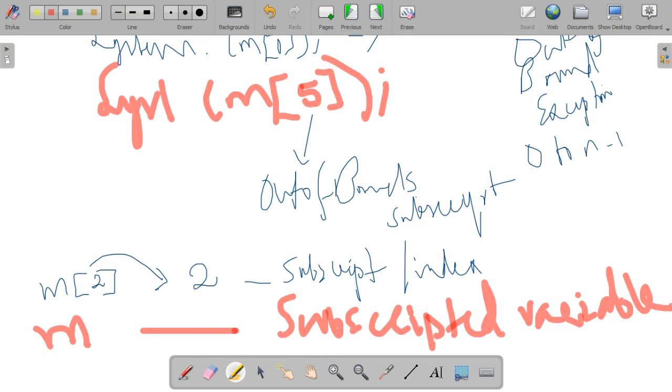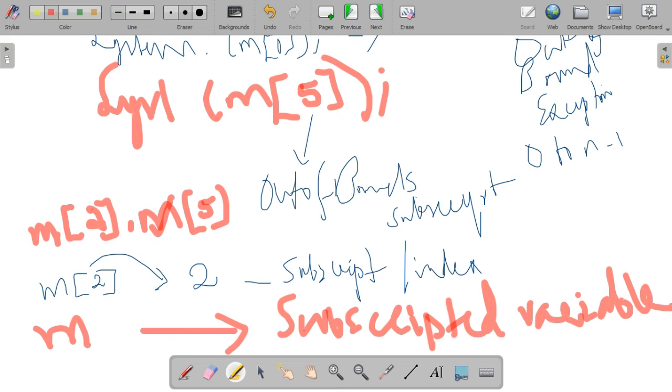Then another word is also there, that is known as subscripted variable. What do you mean by subscripted variable? Here in this example, what is the array name? M is the array name. So that variable is known as the subscripted variable. In the case of m of 2, M is the subscripted variable and 2 is the subscript. If it is m of 5, what is the subscripted variable? M is the subscripted variable and 5 is the subscript of that particular array.